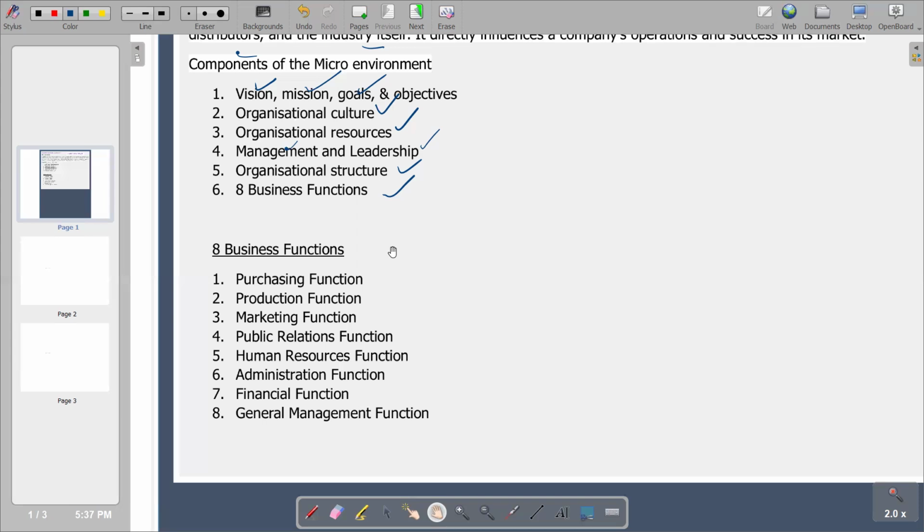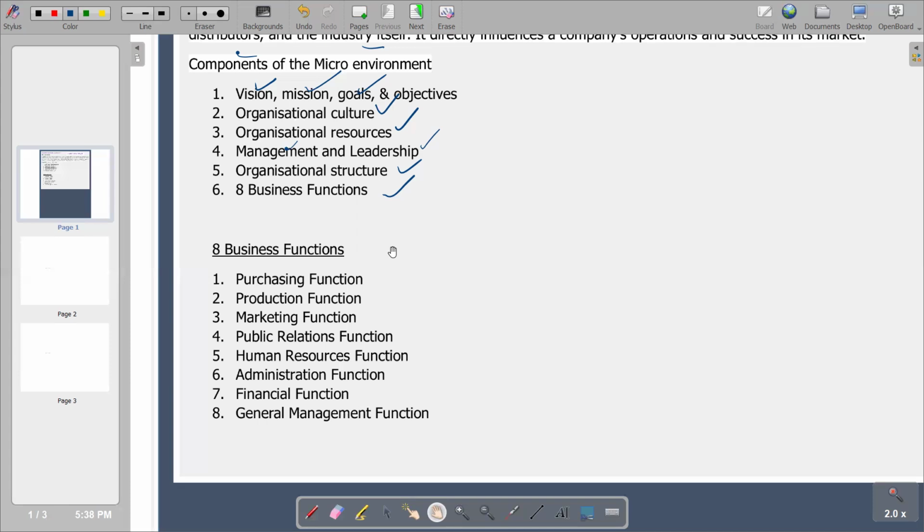Then we also have the human resources function, which is responsible for attracting new employees into the business. It also has to manage all the people in the business by providing education and training for their employees. So you see that human resources function is responsible for hiring workers and also start to develop them, that is, train them so that their skills are in line with what is required in the business. So basically, that's the human resource function.